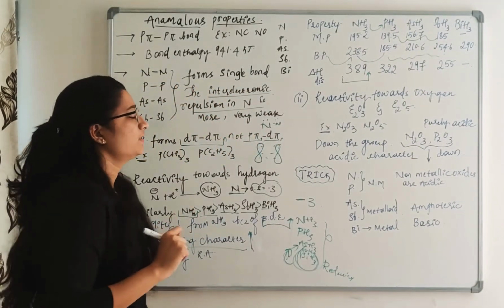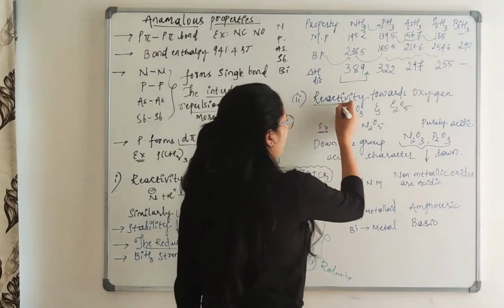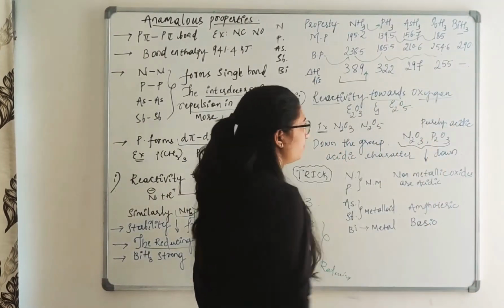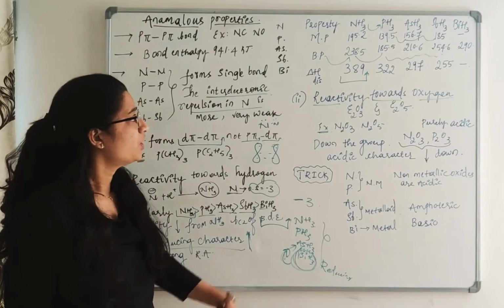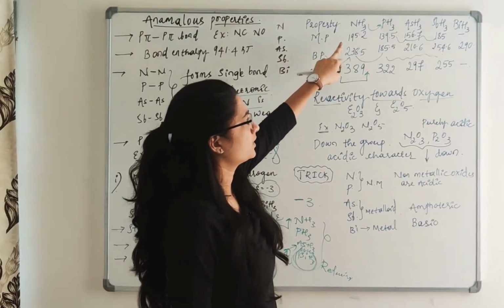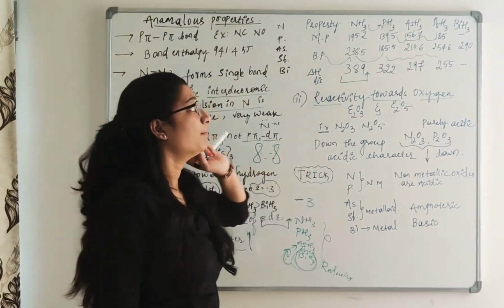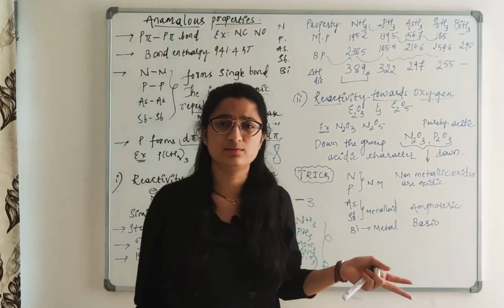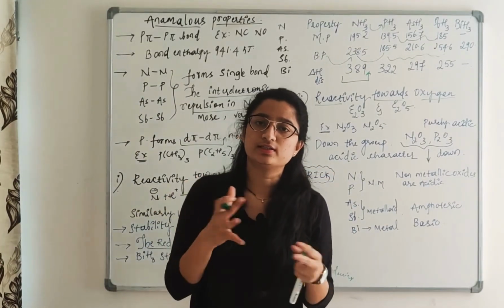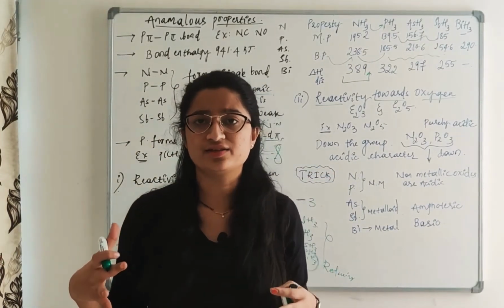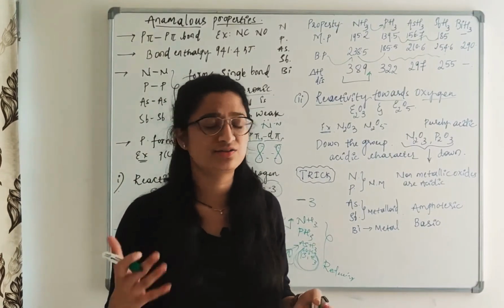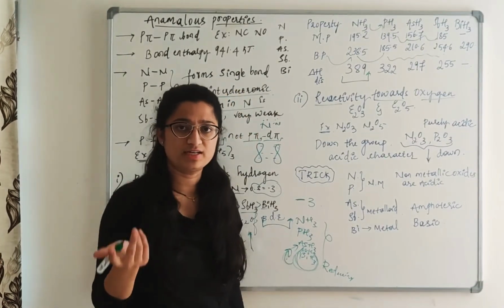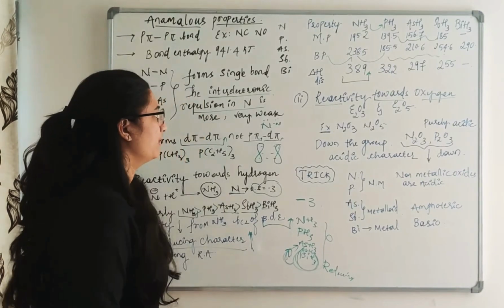Next, the next important chemical property, that is reactivity towards oxygen. Melting point is also the same. It will be increasing. But for NH3, because of the inter-electronic repulsion in NH3, it shows a higher melting point. That is one reason that you have to remember.